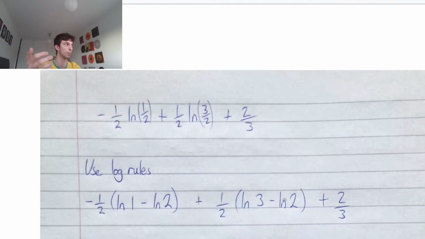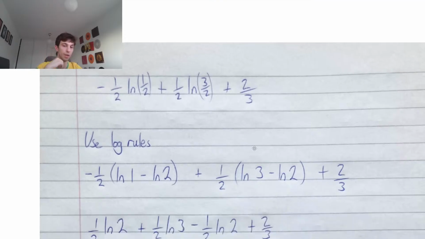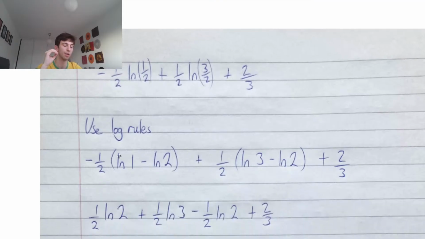We haven't seen log rules come up yet. Very likely it's going to come up tomorrow. Could be in this kind of question, could be implicit differentiation. Then we're going to be adding 2/3. So now expanding our brackets, guys, because that ln 1 is 0, minus a half times minus ln 2, that's just positive, so it would be half ln 2. Half times ln 3 is plus half ln 3. Then we have a half multiplied by minus ln 2, it's going to be minus a half ln 2 plus 2/3.